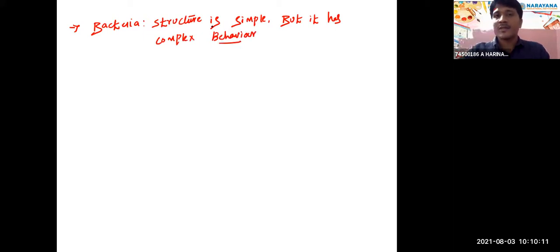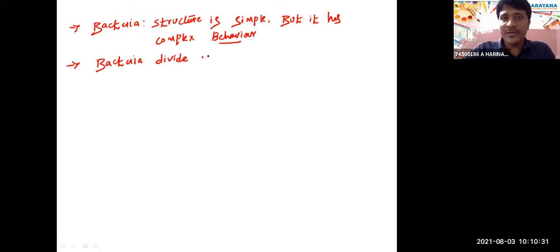Right? So very important. They are very simple, but they have complex behavior, right? Next, the bacteria divide very fast. Why do bacteria divide very fast compared to eukaryotic cells? Because prokaryotic cells divide very rapidly.